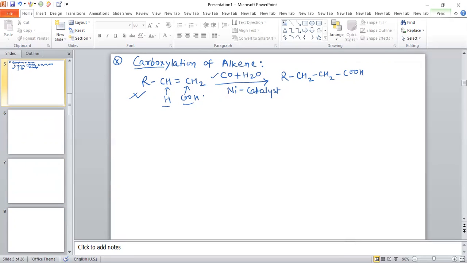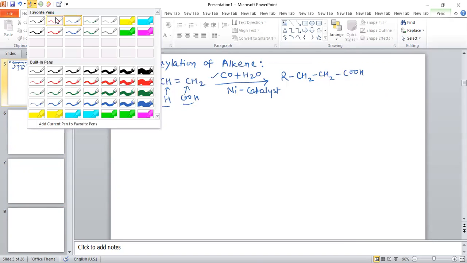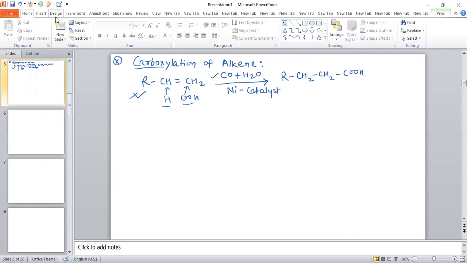Now we are going to discuss the chemical properties of carboxylic acid. So the next topic is chemical properties of carboxylic acid. What are basically the chemical properties of carboxylic acid?